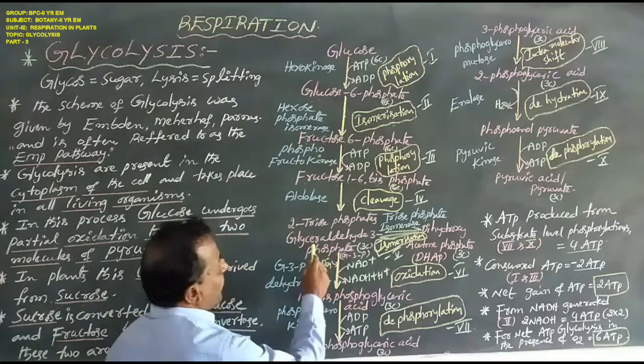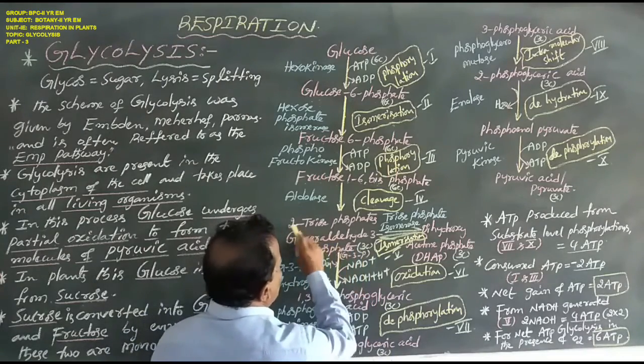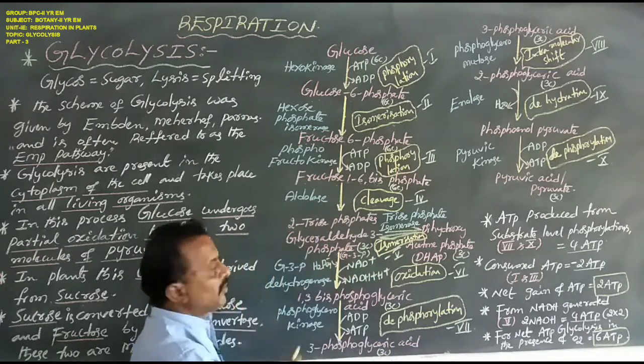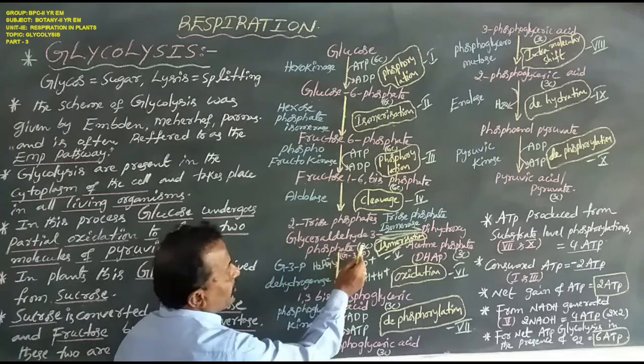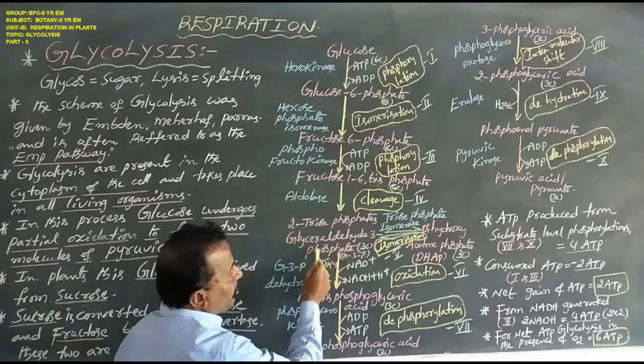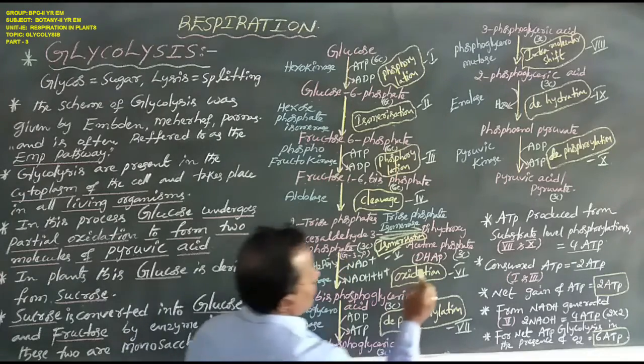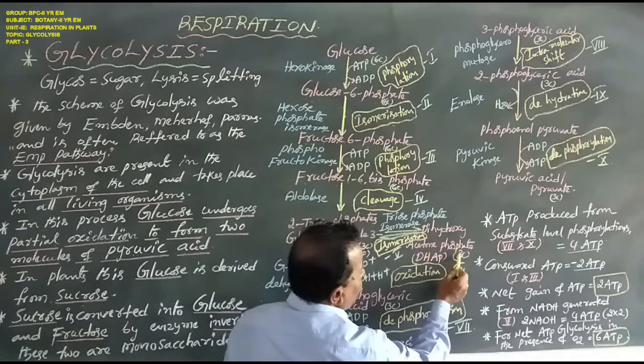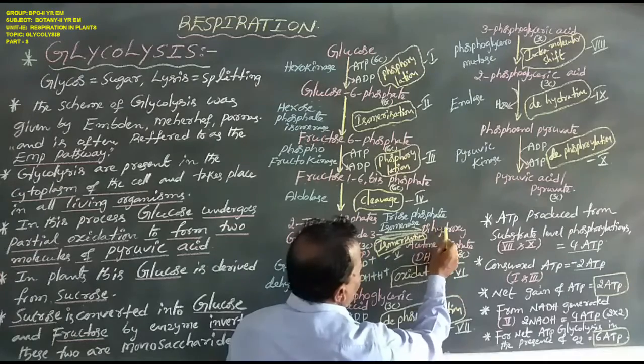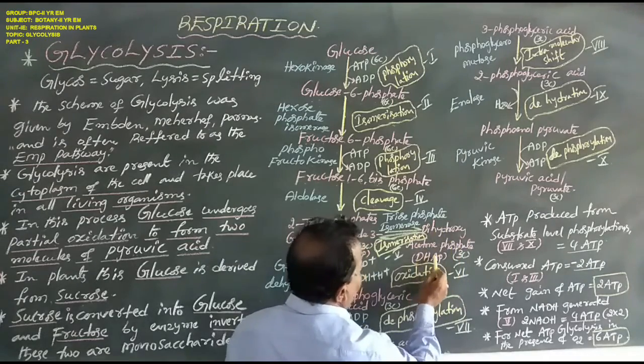Next, two triose phosphates are formed. The first triose phosphate is the 3 carbon compound glyceraldehyde 3-phosphate, short form G3P. The second triose phosphate is the 3 carbon compound dihydroxyacetone phosphate, short form DHAP.